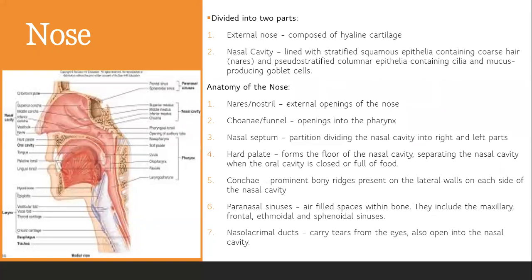Then we have the conchae, the prominent bony ridges present on the lateral walls on each side of the nasal cavity. We also have the paranasal sinuses, which are air-filled spaces within the bone and include the maxillary, frontal, ethmoidal, and sphenoidal sinuses. And lastly, we have the nasolacrimal ducts, the ducts that carry tears from the eyes and open into the nasal cavity.